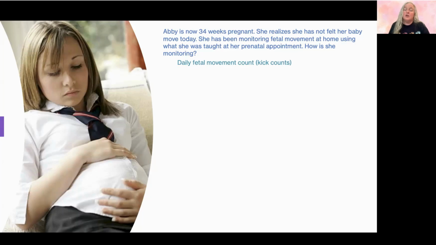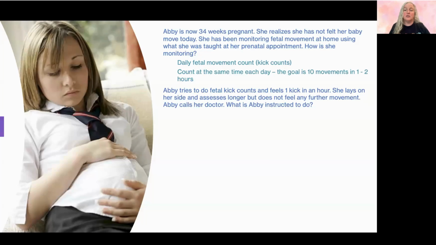Daily kick counts. The way we teach mamas to do daily kick counts is we want them to pick a time during the day that their baby is usually most active. Babies tend to be on a schedule. And so whenever the baby is most active, that's going to be a good time to pick. During that time of day, each day, we want her to just notice that her baby's moving. And we would like to see 10 movements in 2 hours. Once she's felt 10 movements, then she knows that all is well. If she notices, though, that the baby's not moving as much, then she needs to pay more attention. So she's going to count at the same time each day. The goal is 10 movements in 1 to 2 hours.